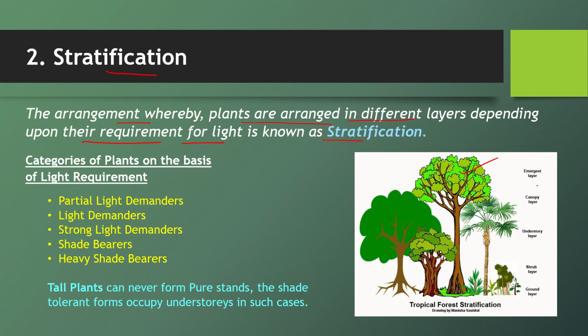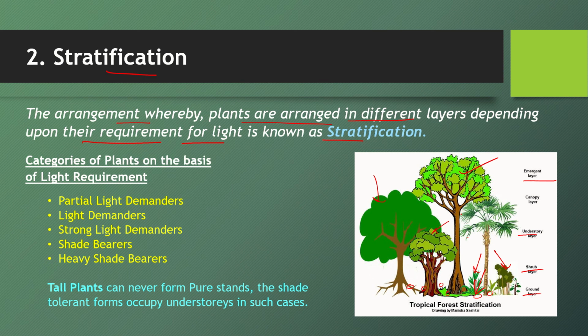Like we have the topmost layer generally constituted by trees, which is the emergent layer. Then there are other understory layers, shrub layers, ground layers. So all these layers are a kind of settlement arrangement so that each and every plant can receive sunlight. Suppose we have a monoculture of trees, where the same type of trees are growing. In that case a lot of competition will be there, whatever seedlings are falling on the floor, because all trees are of the same type, so light won't reach there, and because of that there will be huge competition in germination of the seeds of the same plant.